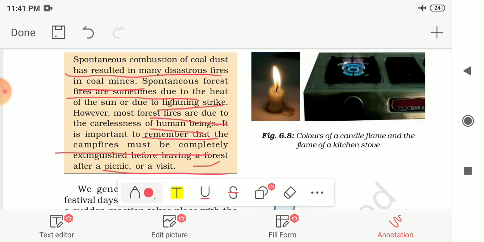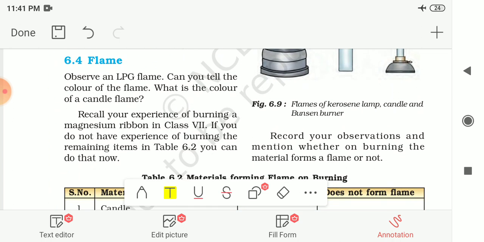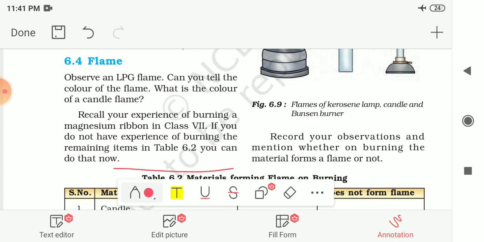Now the next topic is flame and the different regions in the flame. If we have observed an LPG flame, can you tell the color of the flame you find on the gas stove of your house? You will find that it is somewhat blue in color. Then recall the color of the burning of the magnesium ribbon which you saw in class 7.